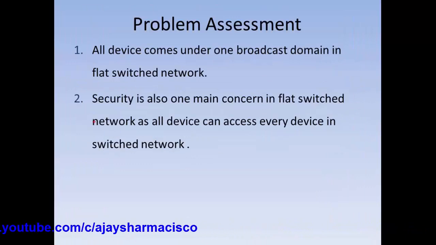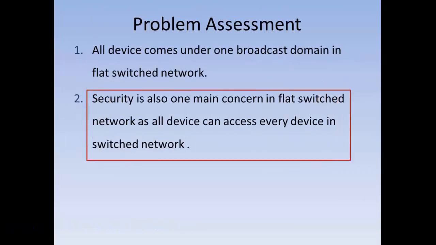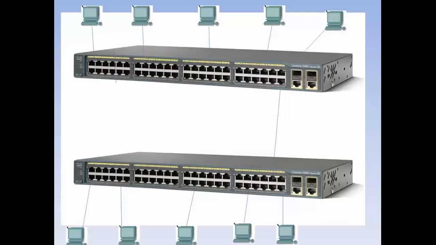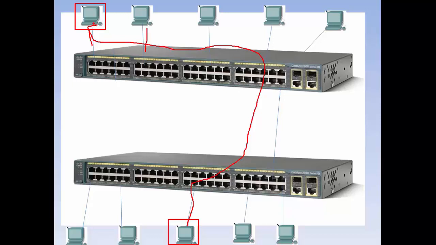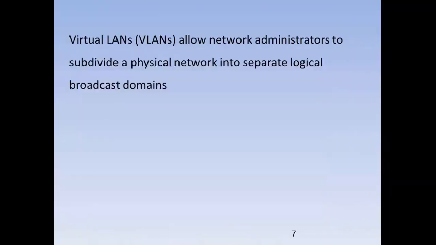The second is the security problem. All the devices can access every device in the switch network, because normally a flat switch network works on the same IP series, so every device can access any device anywhere. Suppose this is some very secure server but connected to the same flat network. Here is some creepy guy who can be a hacker or a new joiner. He can directly access this machine. That creates a security concern in the flat network.